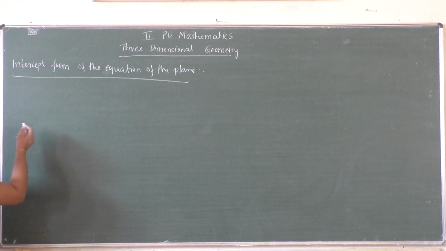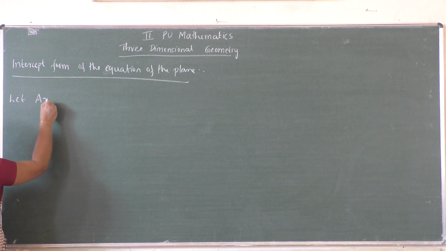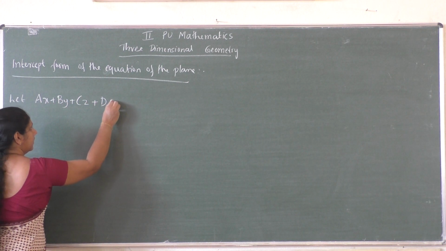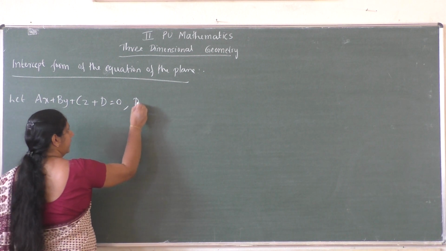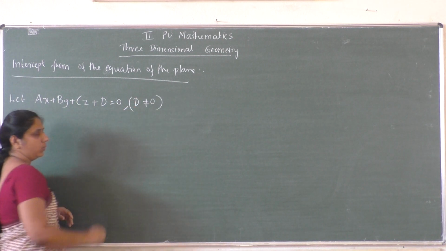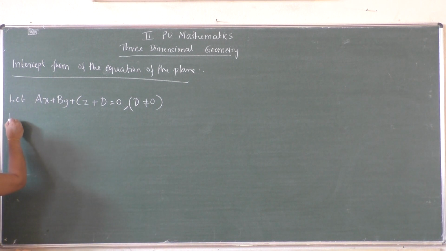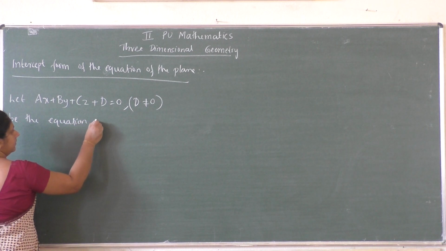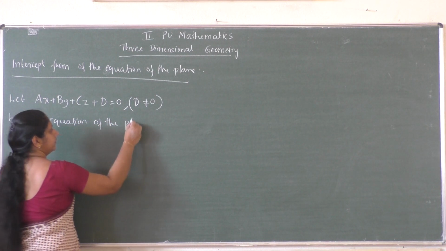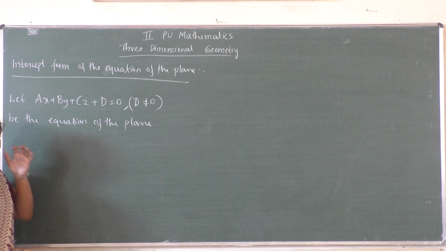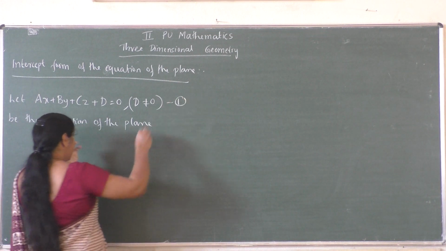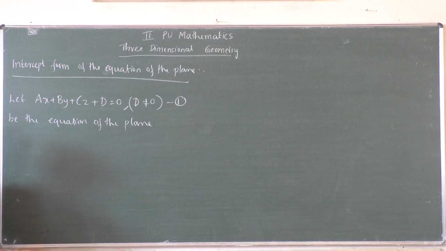For that I will take, let ax plus by plus cz plus d equal to 0, where d not equal to 0, be the equation of the plane. So let ax plus by plus cz plus d equal to 0, take this as equation 1, be the equation of the plane.